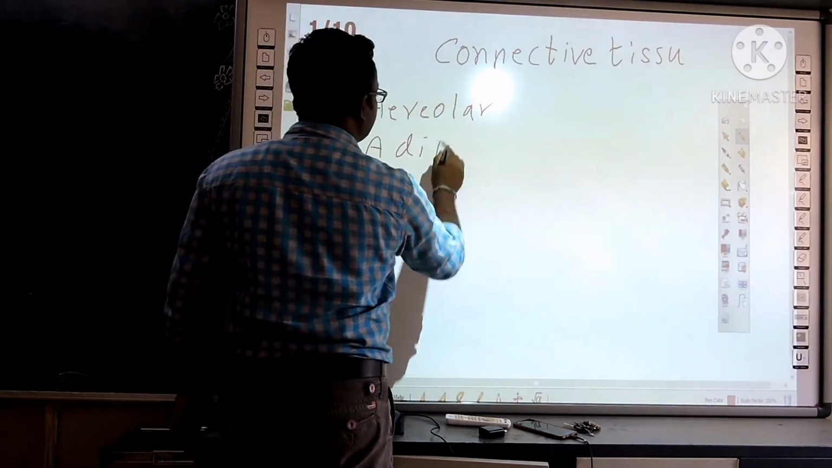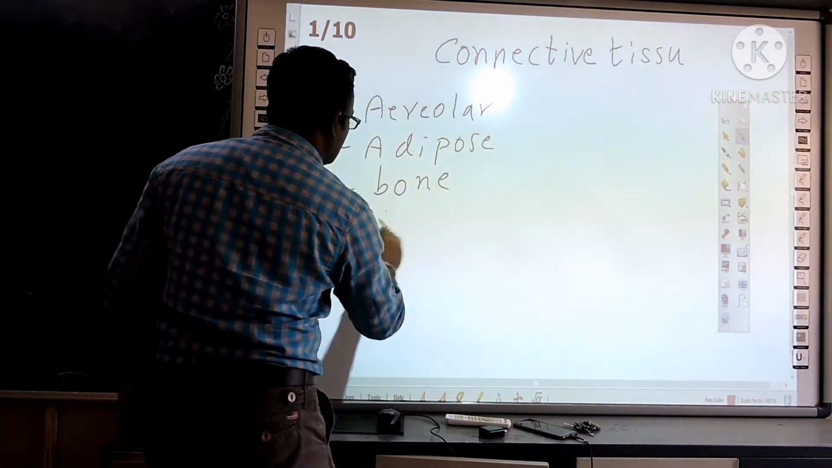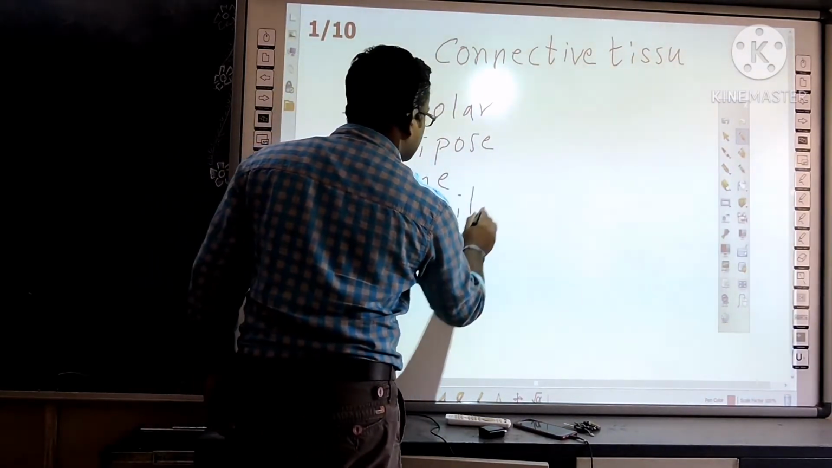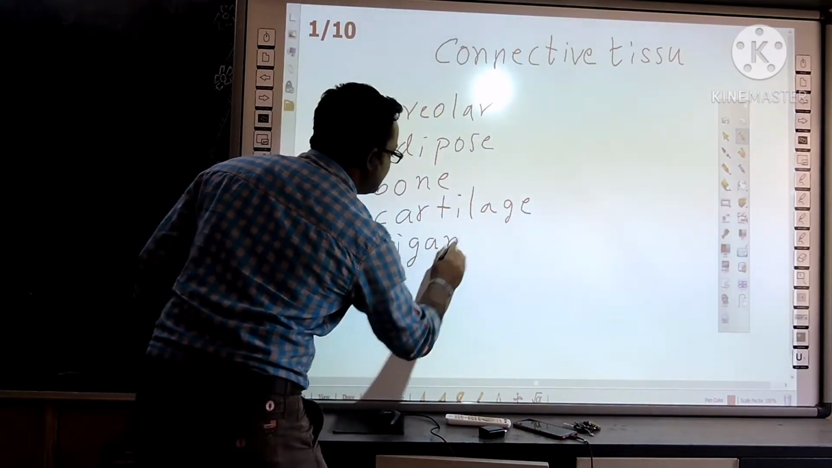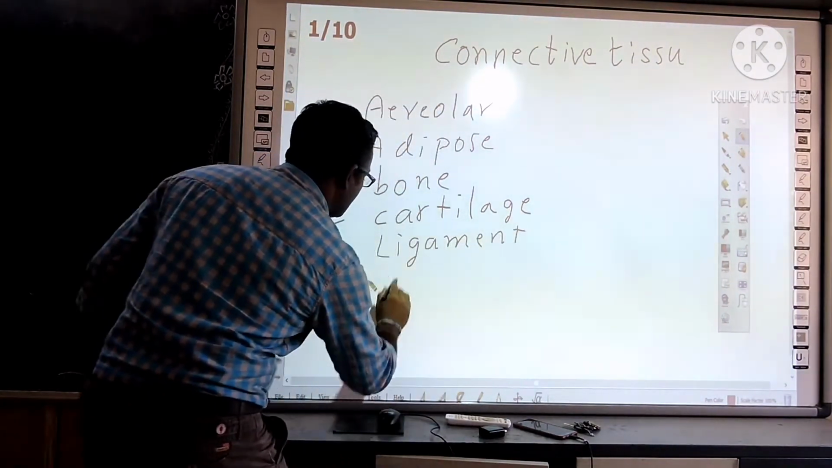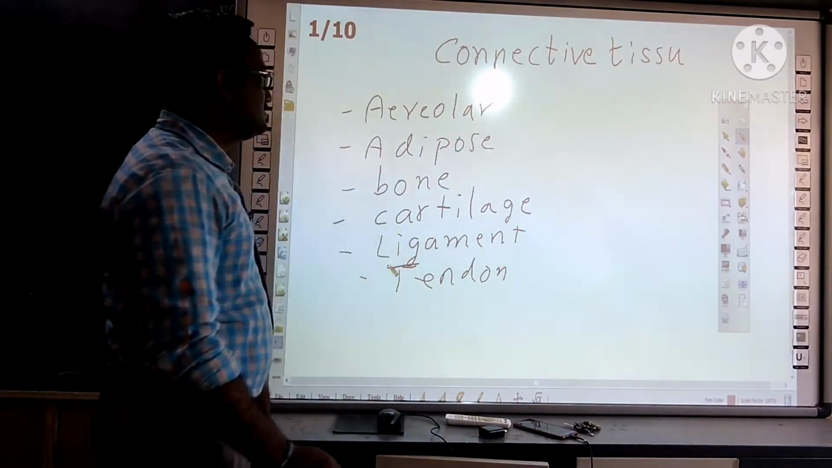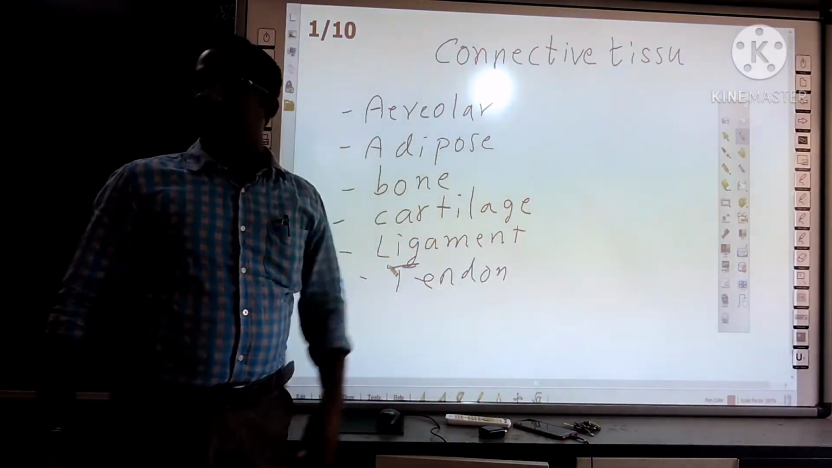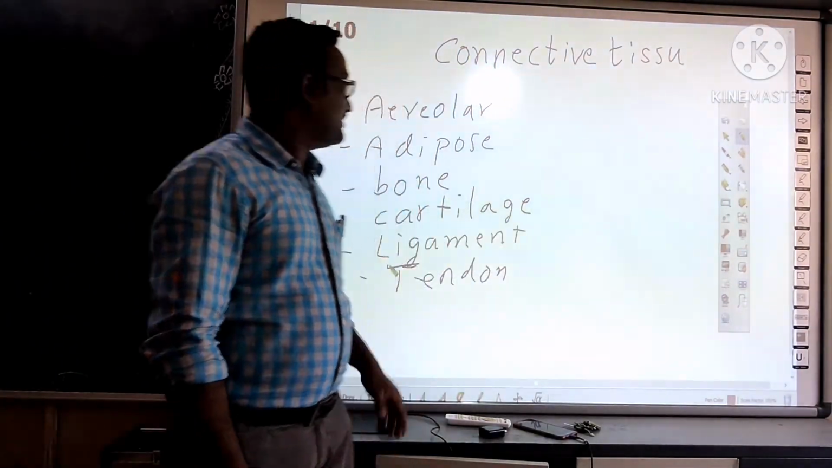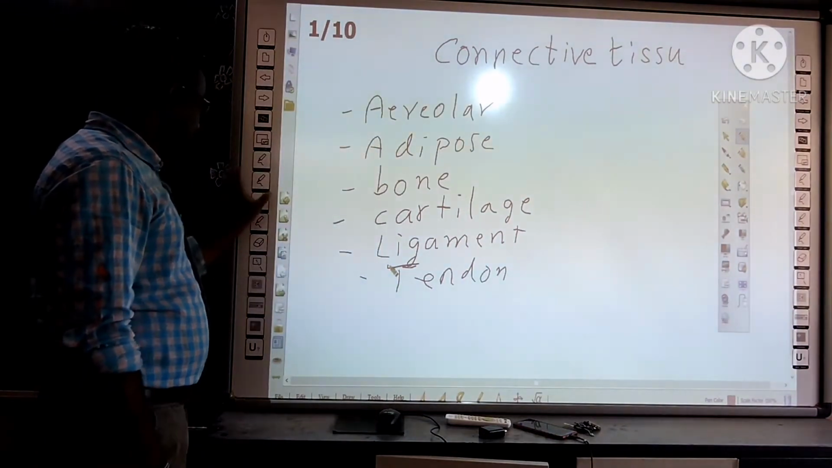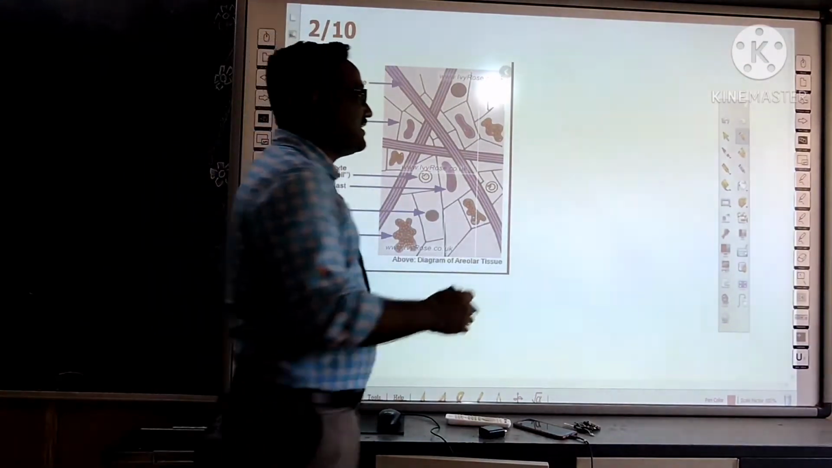adipose tissue, bone, cartilage, ligament, tendon. So these are the different types of connective tissues. Let us discuss each type. First, areolar tissue. Okay, first let us see about areolar tissue.